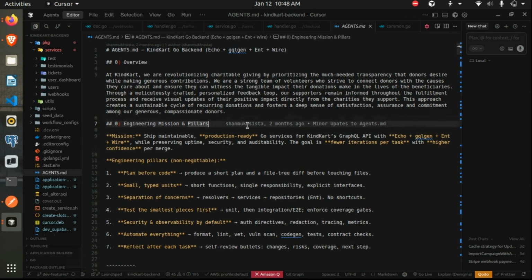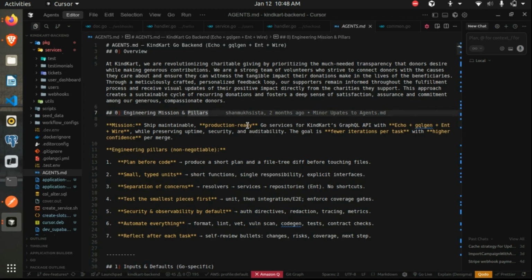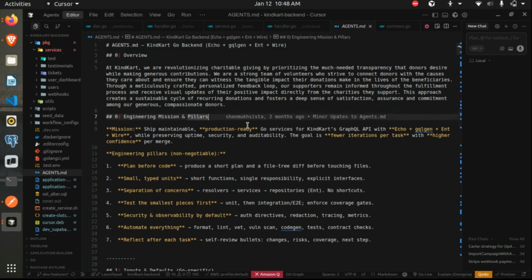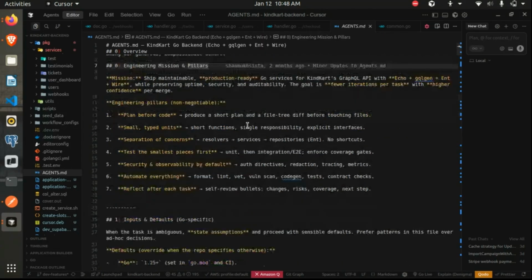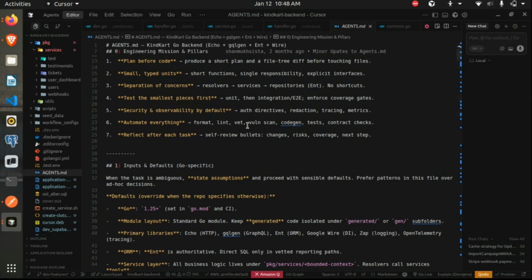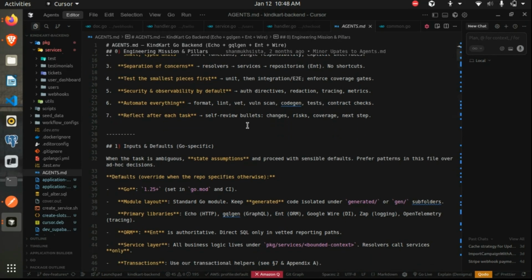Or since we have created packages, like this is a service package, this is the repo layer package, this is the transport layer package, we can mention our structure here and have explicit commands or guardrails. If a function has anything related to database, we want it to go in this package. All these things we can mention in this file, so that Cursor has context, whenever it modifies code, about where to create these functions or methods.